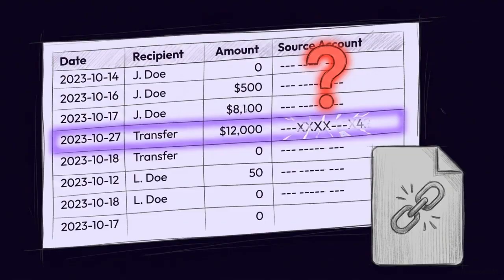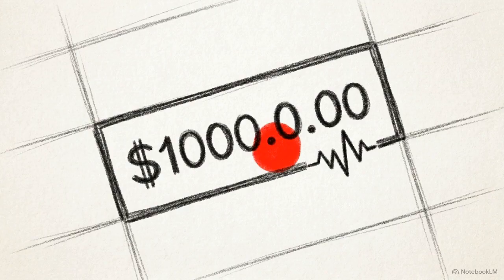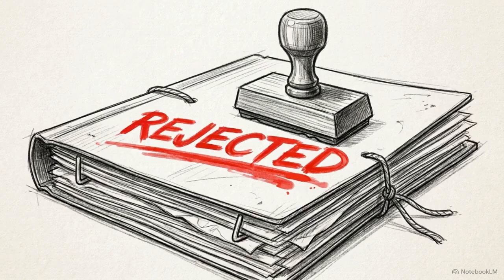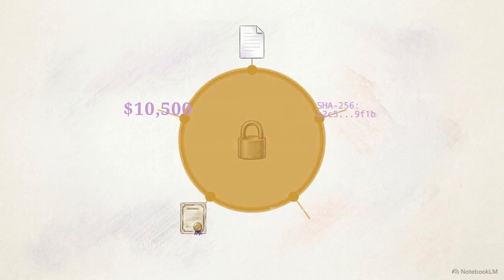Pointing out a suspicious transfer on a spreadsheet means nothing if opposing counsel can question the origin of the data. Traditional financial discovery relies on manual data entry or basic cloud software. These methods naturally sever the link between your final analytical report and the original bank statement. A single transcription error, one misplaced decimal point from a tired paralegal, gives the opposing side the leverage they need to have the entire exhibit dismissed.